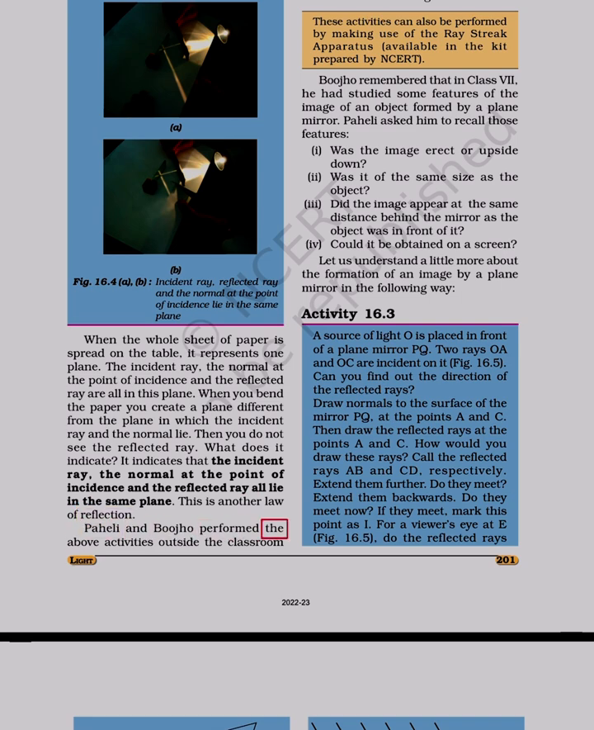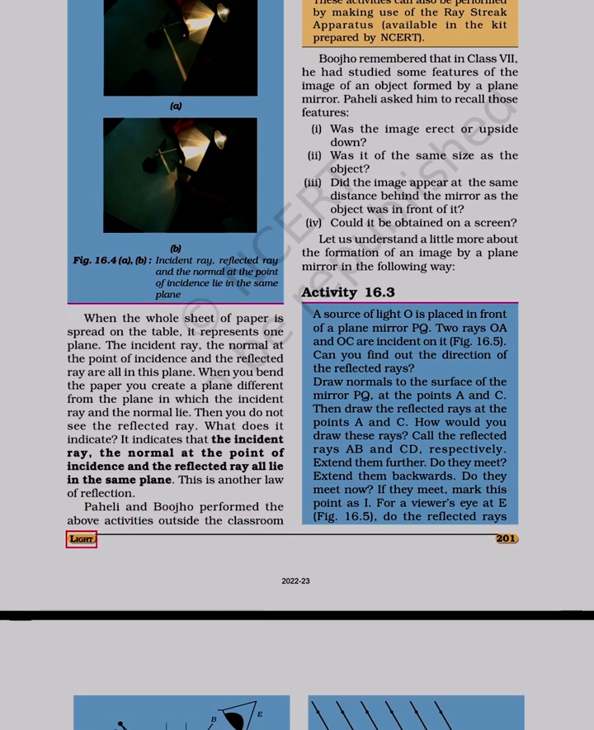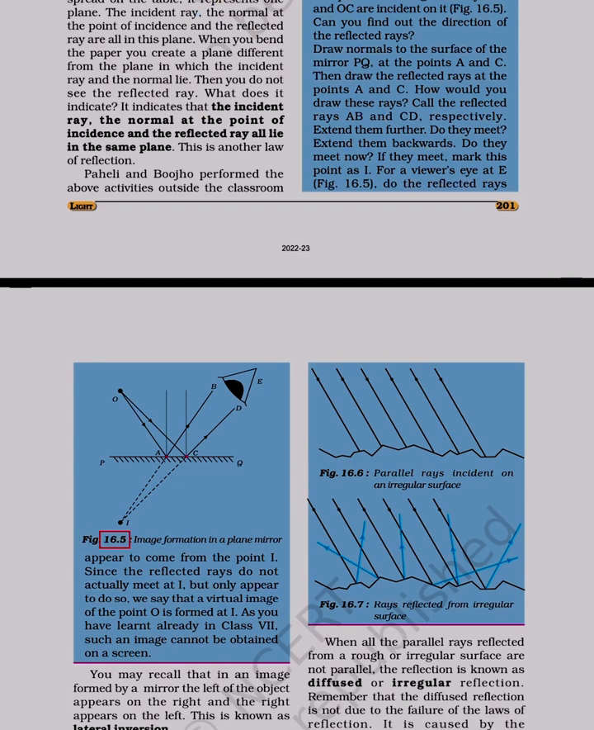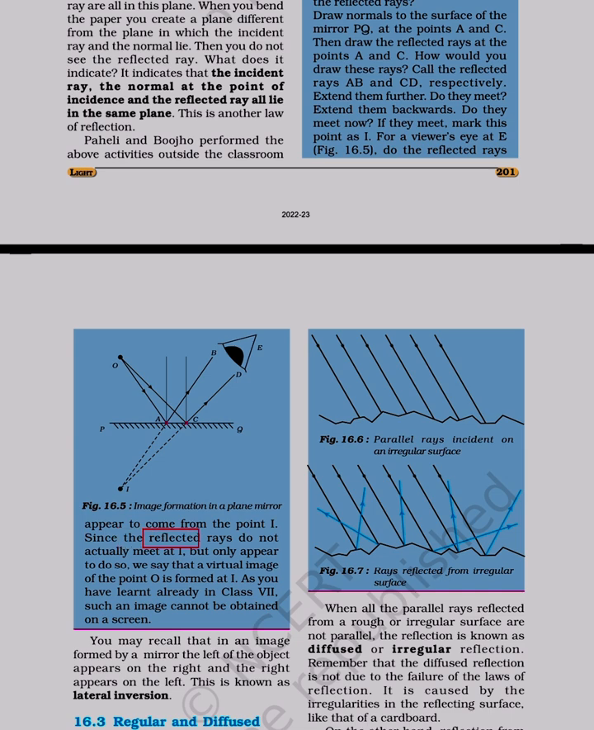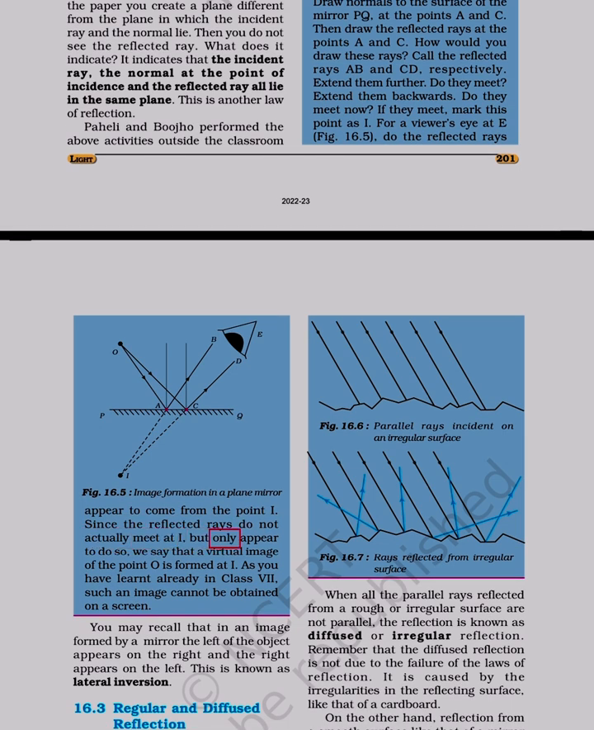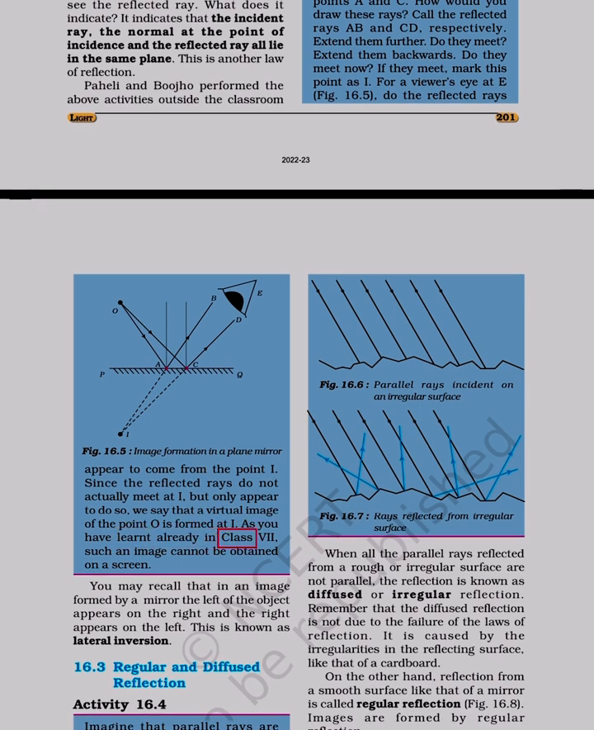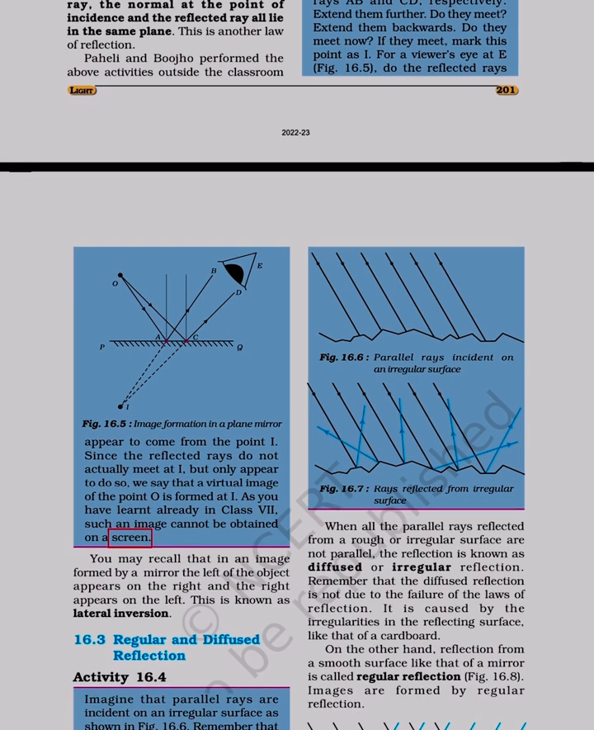Paheli and Bujho performed the above activities outside the classroom. Figure 16.5. Image formation in a plane mirror. The rays appear to come from the point I, since the reflected rays do not actually meet at I, but only appear to do so. We say that a virtual image of the point O is formed at I, as you have learnt already in class 7. Such an image cannot be obtained on a screen.